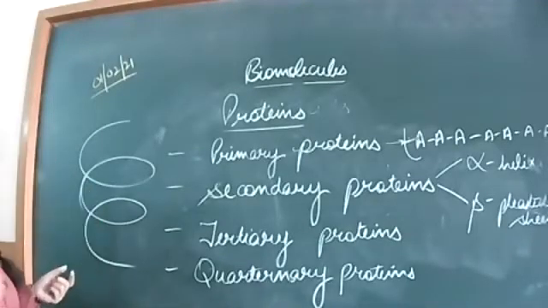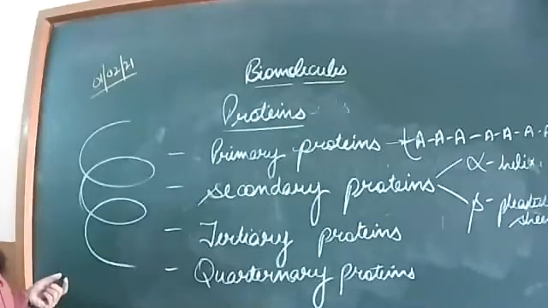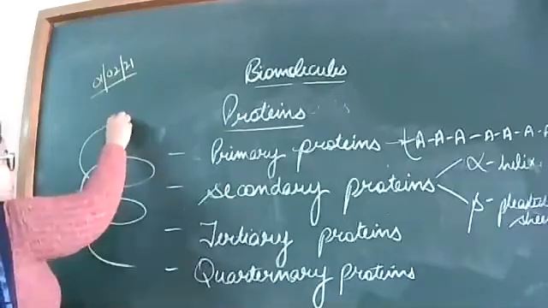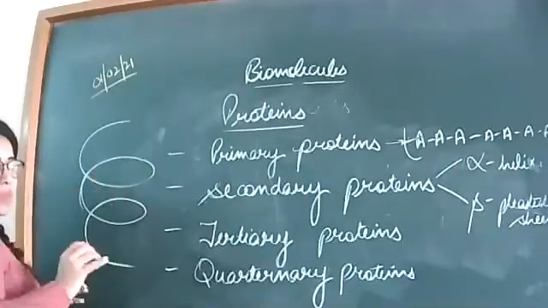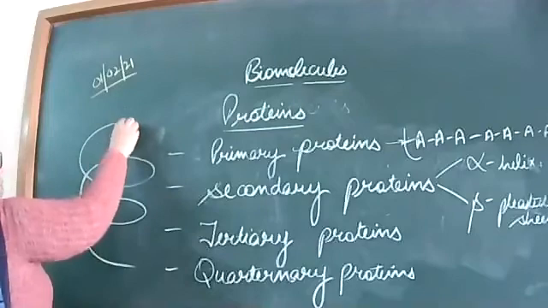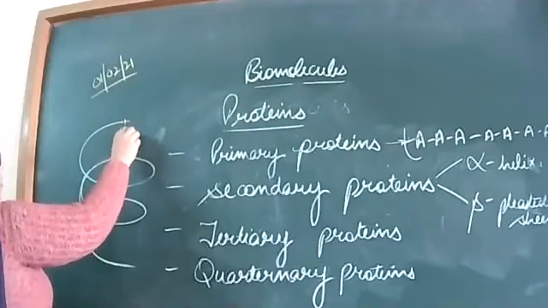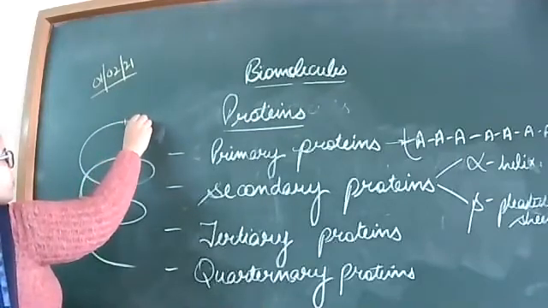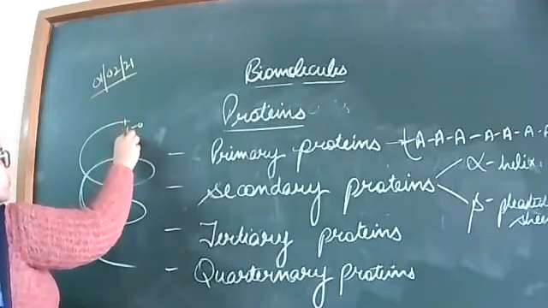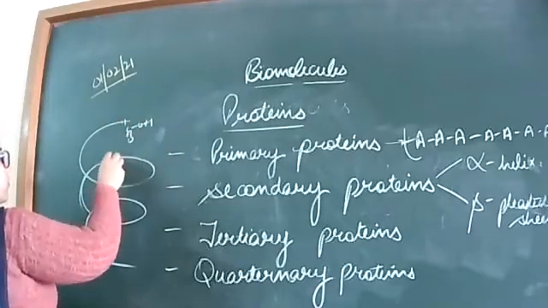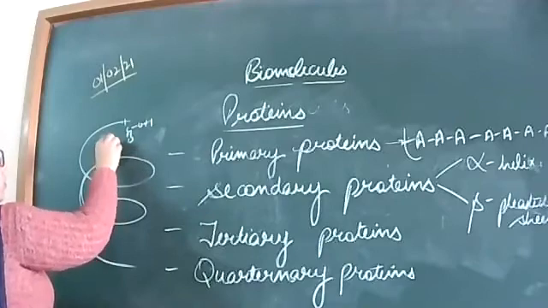Have you seen the helical 3D structure? Okay, the single chain turns and forms the helix-like structure. This helix is stabilized by different hydrogen bonds because there is presence of the carboxylic group and NH group.